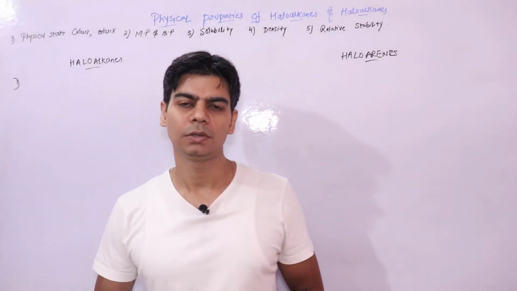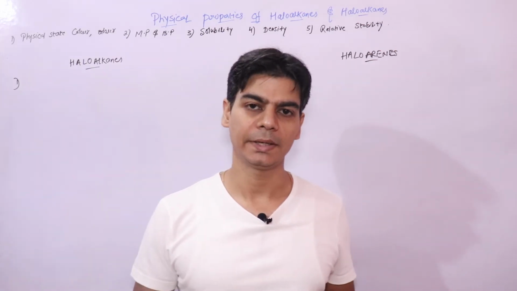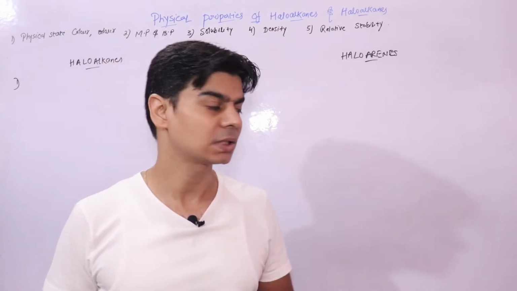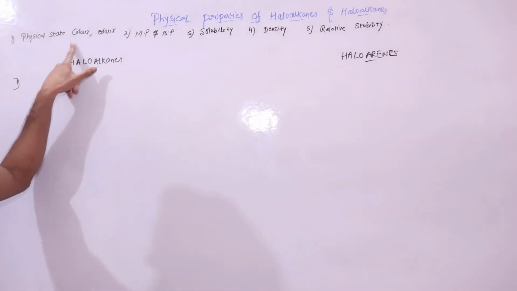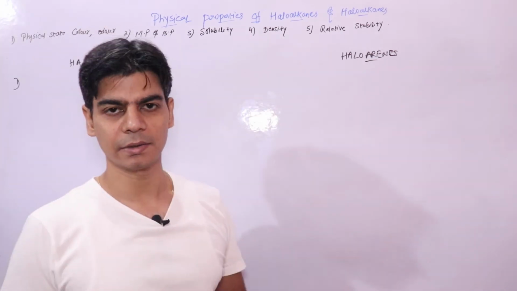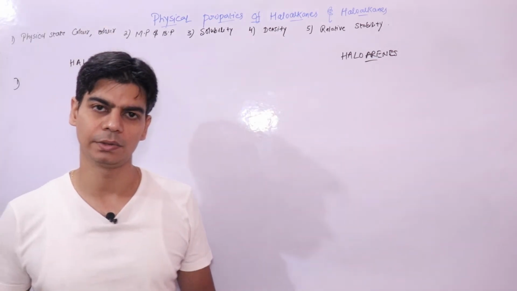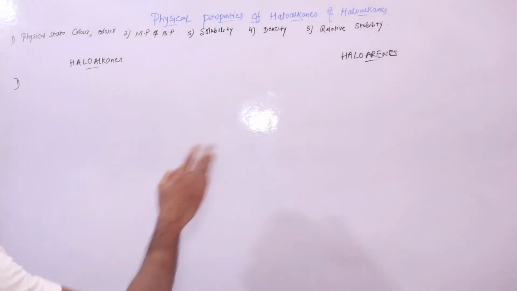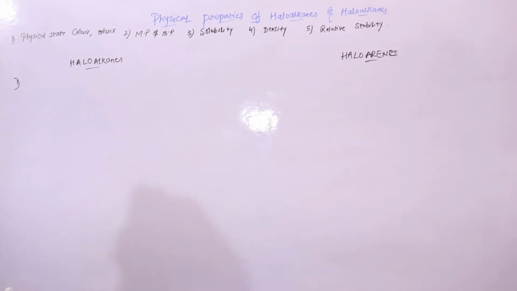Now we will talk about physical properties of haloalkanes and haloarenes in this video lecture. In physical properties, we would be discussing physical state, color, odor, melting point and boiling point, solubility, density and relative density of haloalkanes and haloarenes. So here we'll talk about haloalkanes, and there I'll mention haloarenes.